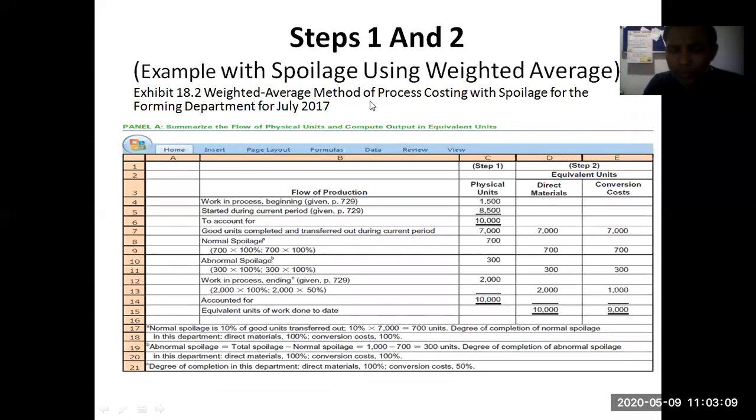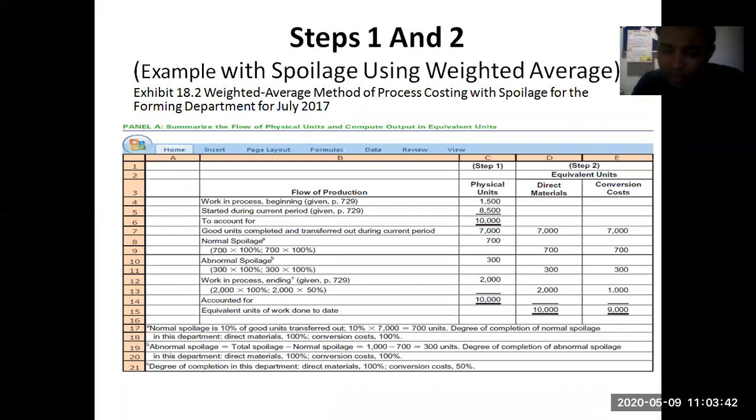Example with spoilage using weighted average. This is a sum taken from your book itself. Now see here, step 1 is there and step 2 is there, and we talked about equivalent units. Work in process means the product is not completely ready, but the product has consumed resources, maybe materials, maybe labor, maybe additional resources.